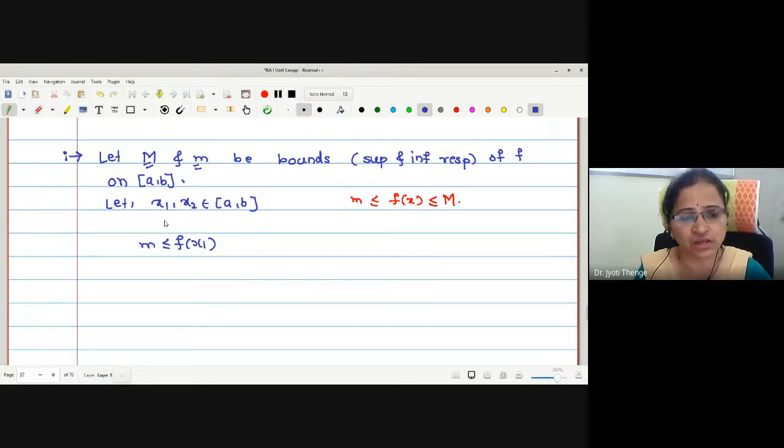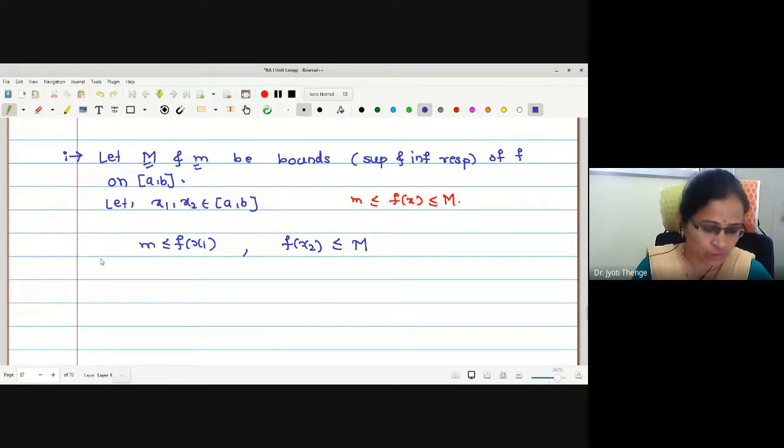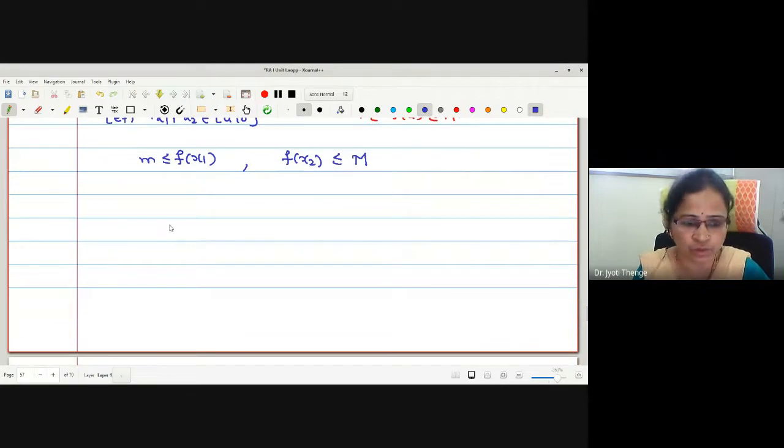Therefore, for this particular value of x1, m is less than or equal to f(x1). Let me write some other value, say f(x2), and this is less than or equal to capital M. Now what job will we do? We will add the inequalities and try to construct a term of the type f(x1) minus f(x2). So for adding we get,